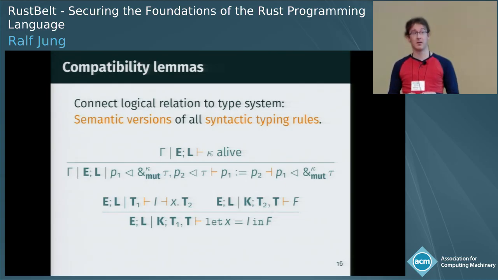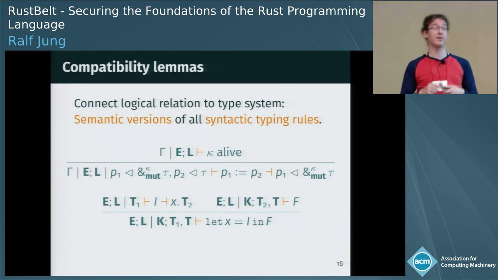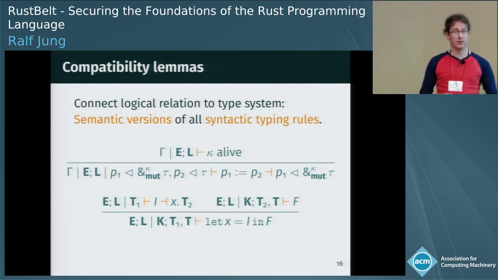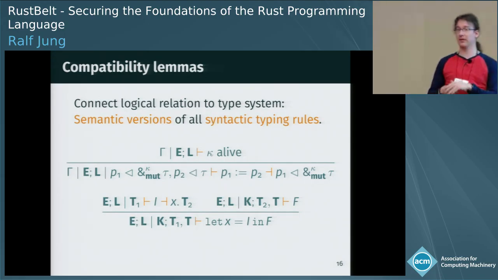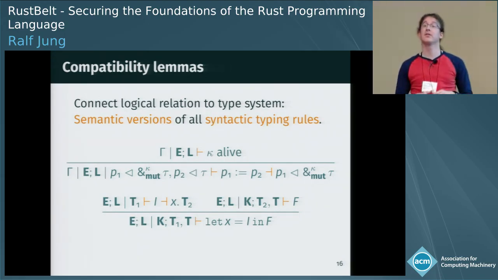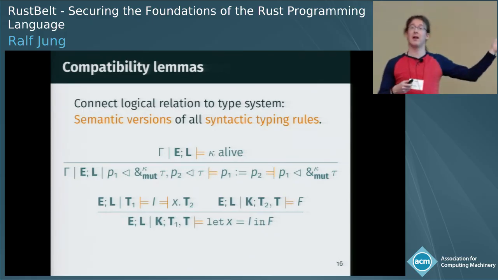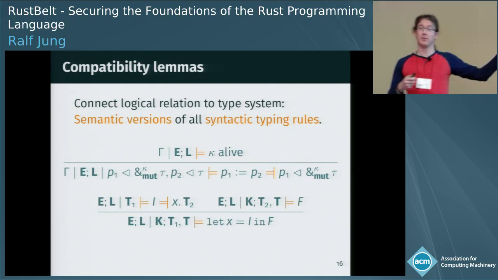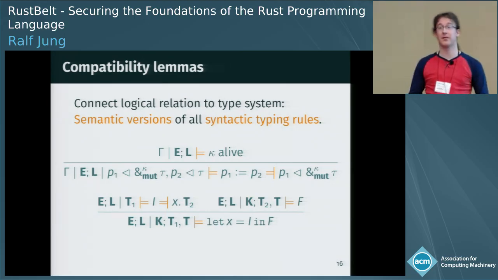So next, we have to show that our semantic triples have anything to do with the syntactic type system we defined previously. So here are two of the typing rules I didn't show you. And the exact rules don't matter. The important thing is there's a bunch of turnstiles there, single turnstiles. And what we now do is we replace them by double turnstiles. And this makes it a statement in Iris. And for every single proof rule, we go ahead and prove this Iris statement as a theorem.